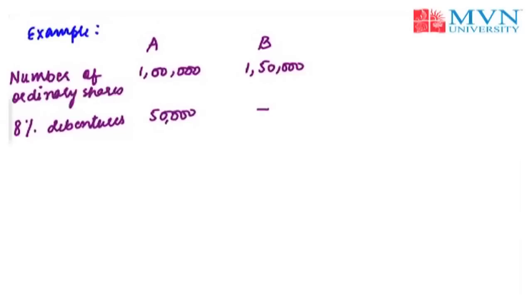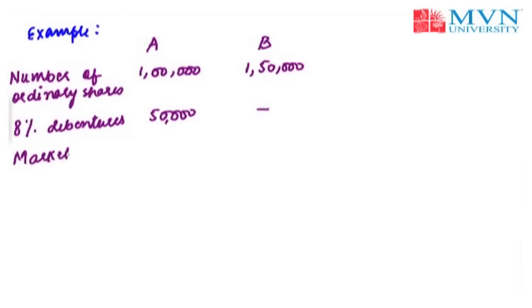As you can see, both the companies have the same amount of capital while the capital structure of both companies is different. Both companies have a capital of 1,50,000 rupees, while firm B has raised money from ordinary shares, company A has raised 1 lakh from ordinary shares and the remaining 50,000 from debentures.